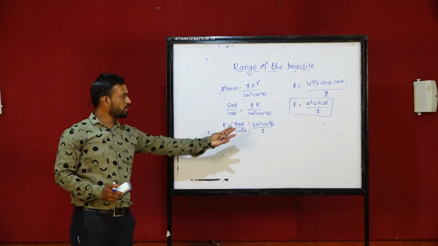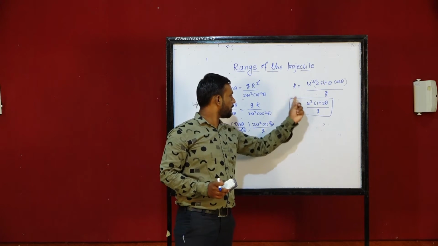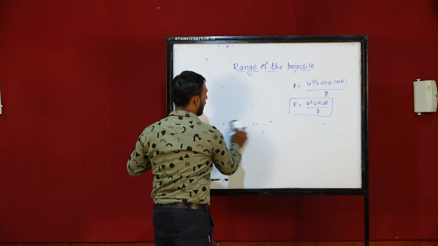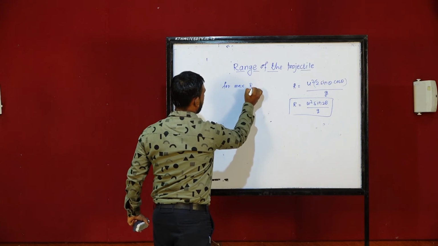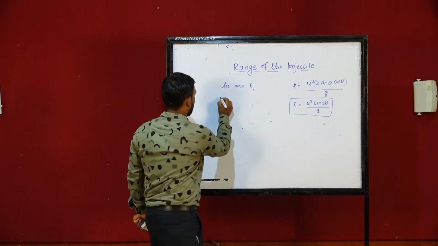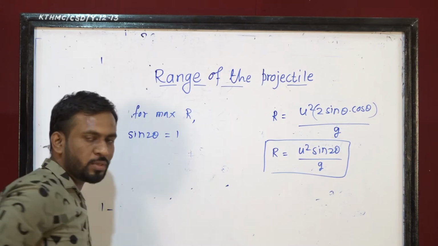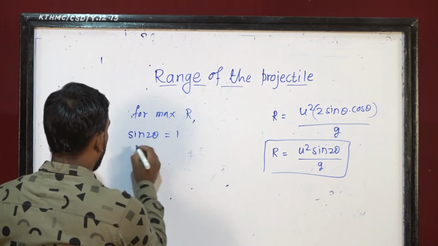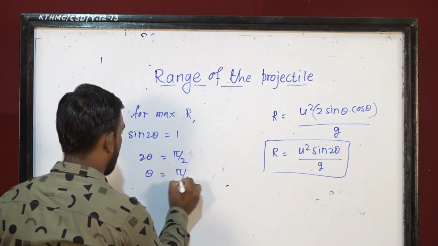If you want to find the maximum range of the projectile, for maximum range, what should be the value of sine 2 theta? It should be 1. Then you can get the maximum value for the r. So for maximum value of r, sine 2 theta should be 1. What should be the value of 2 theta? Sine of what angle is equal to 1? Pi by 2. So 2 theta is equal to pi by 2, and for theta it comes up to be pi by 4.